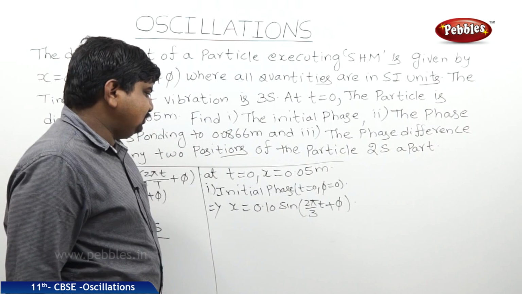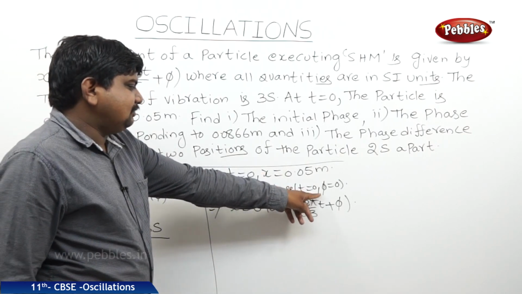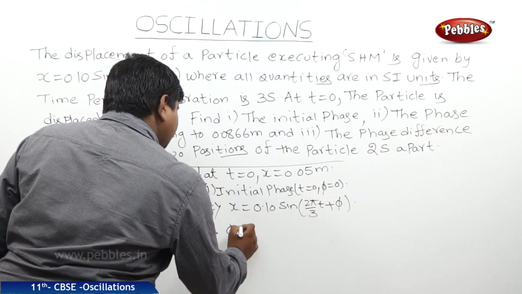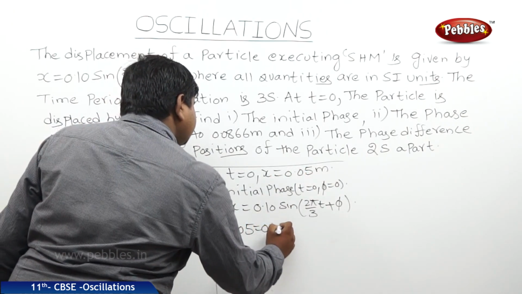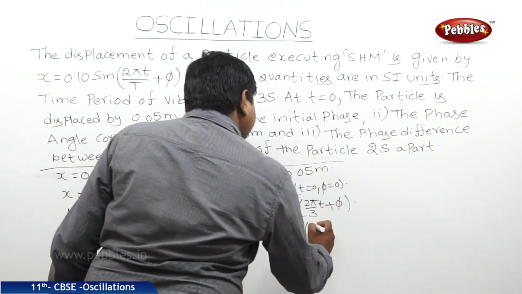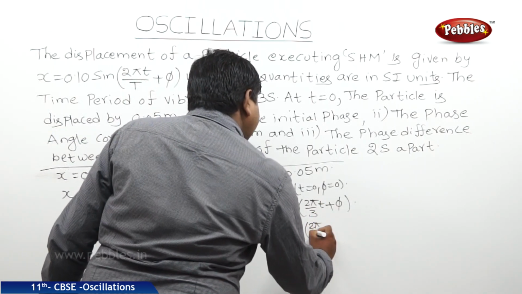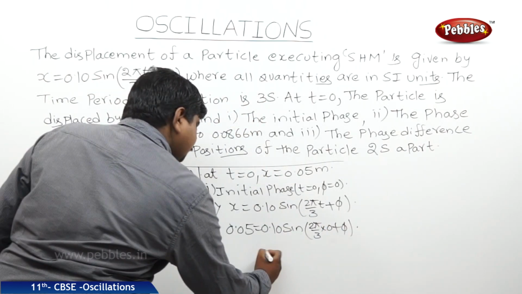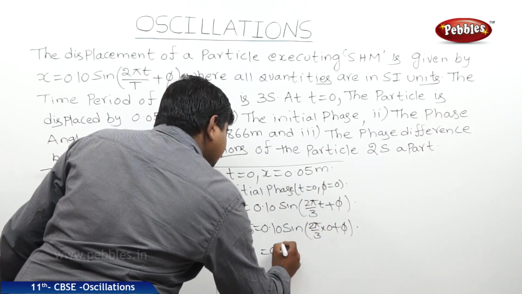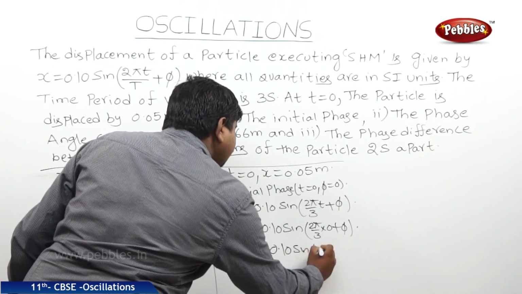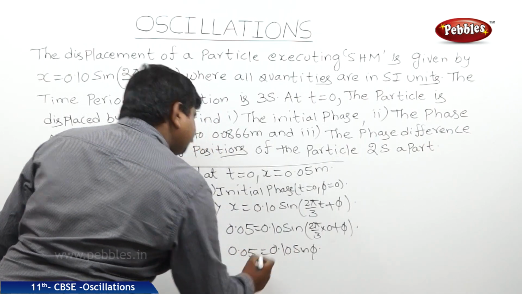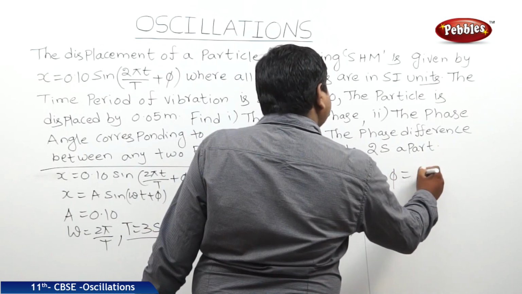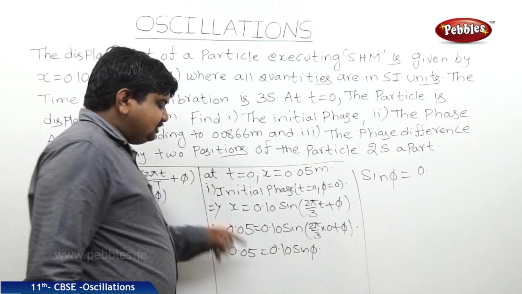So if we substitute t is equal to 0, x will become 0.05. Therefore, 0.05 is equal to 0.10 into sine (2 pi by 3 into 0 plus phi). Therefore, this part will become 0. 0.10 into sine phi is equal to 0.05. Therefore, sine phi is equal to 0.05 by 0.10.